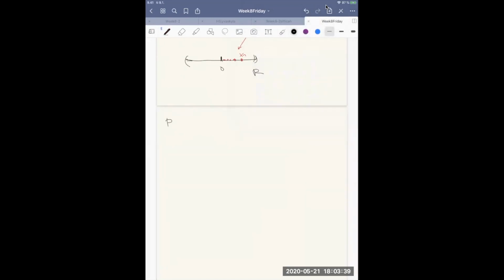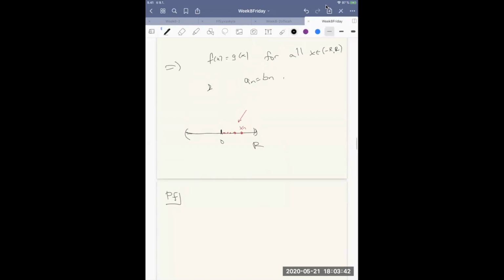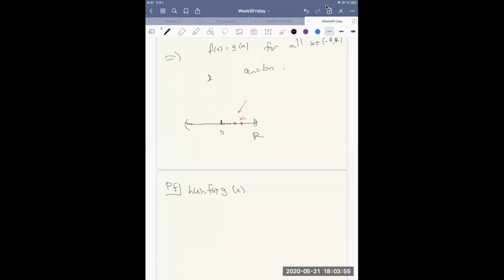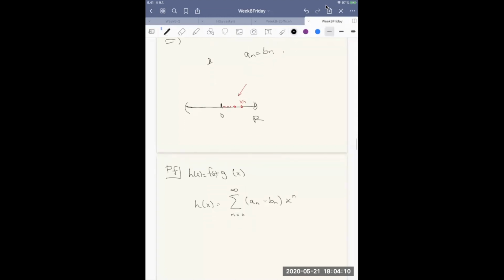So, proof of this. Let's look at f minus g, f(x) minus g(x), and let's give this function a name, h(x). I can always sum up power series; this is a 131A fact really. So h(x) will have the power series sum of (a_n minus b_n) x^n, because it's true once these are separated, and you can merge the sums together.